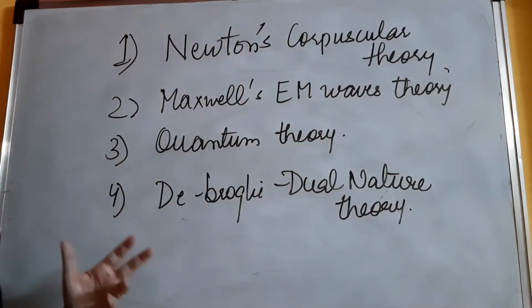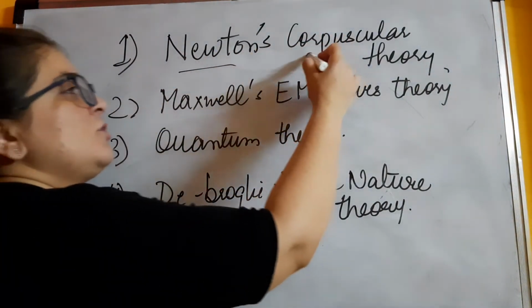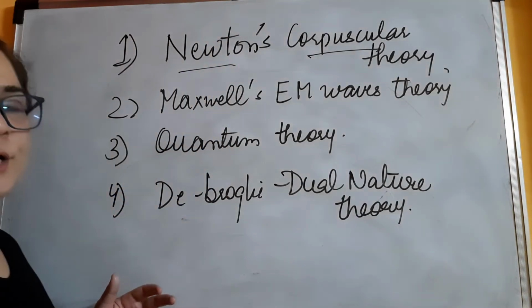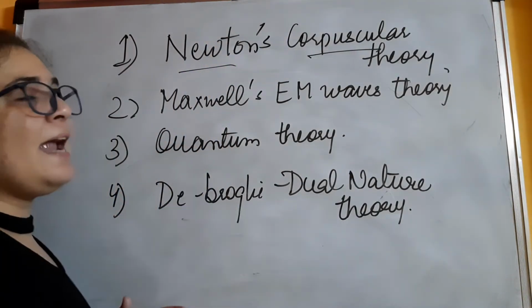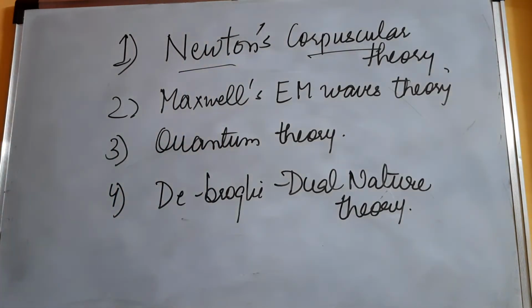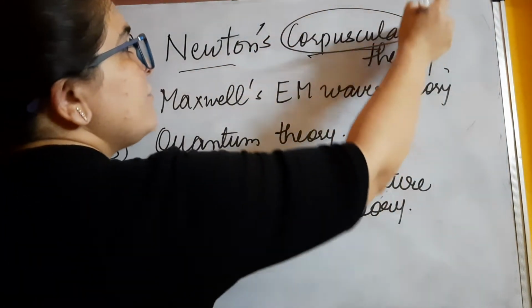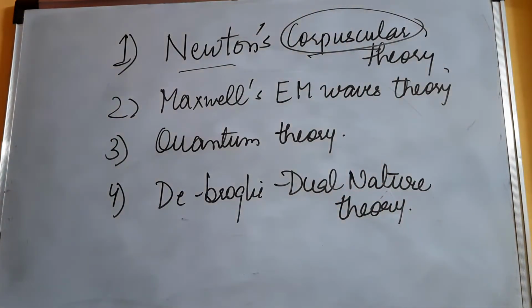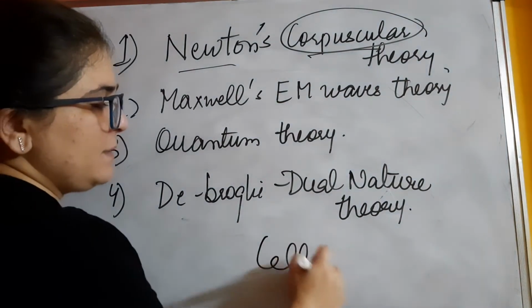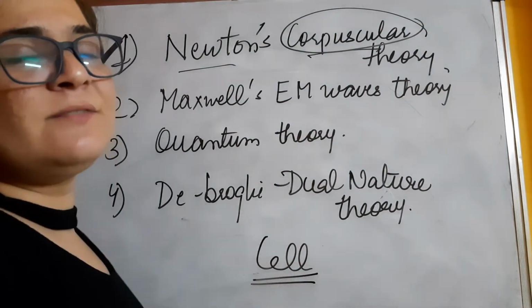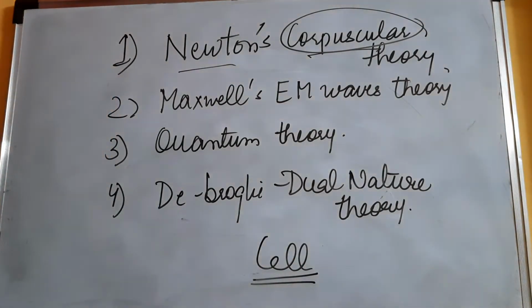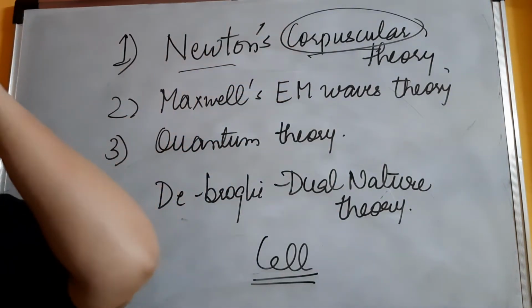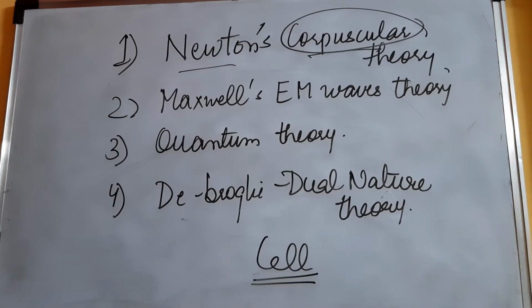So first theory we are going to talk about is Newton's corpuscular theory. The word itself is telling you it was given by Newton. This corpuscular word, which we all know, its meaning is cell. When you must be studying it in bio, WBC, RBCs, we call white blood corpuscles or red blood corpuscles. So same word we have used over here. So what according to Newton was this thing?